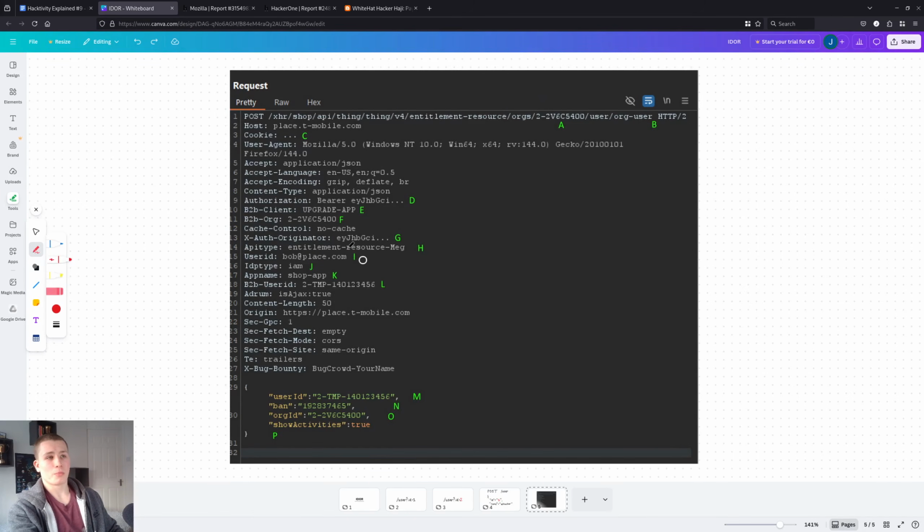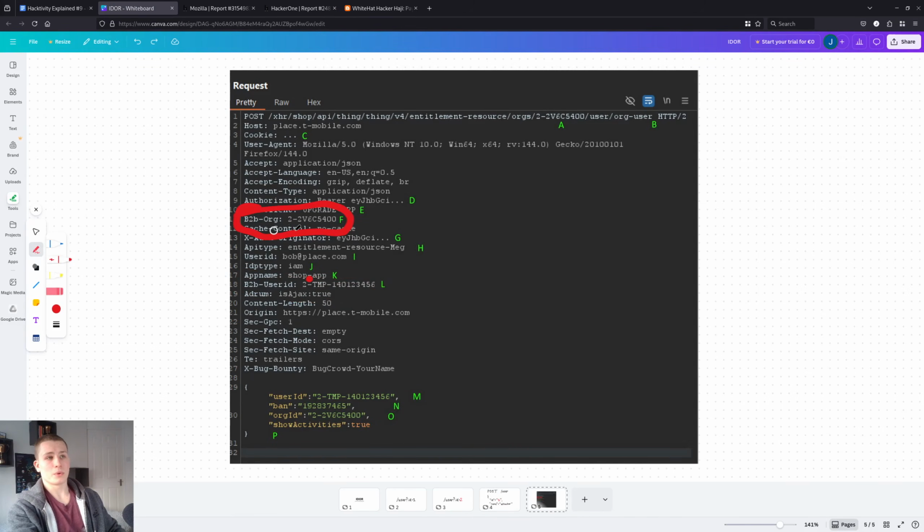And then the other points of entry for IDORs: you can see this B2B organization, which is another unique identifier. You can see once again, somewhere down here, the user ID, which is the same one as the user ID above here. Actually, that's not the same one, that's a different one.